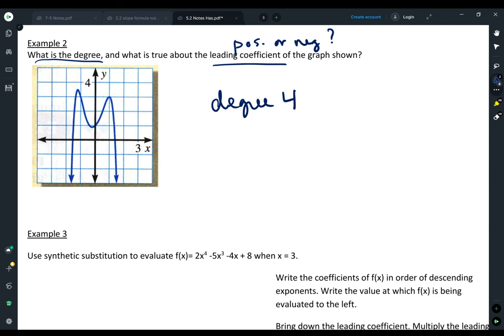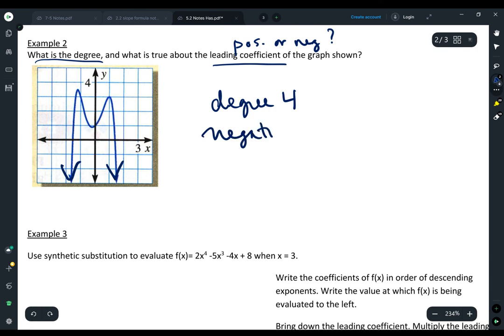And then positive or negative. Well, both of these ends on my graph are going down. So I am going to say negative. So that's kind of what we're looking for there.